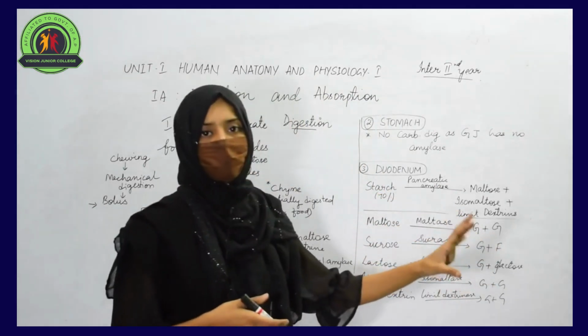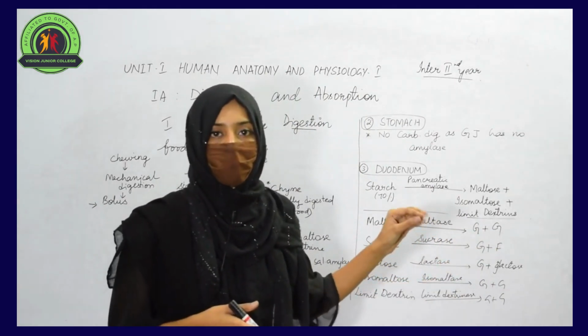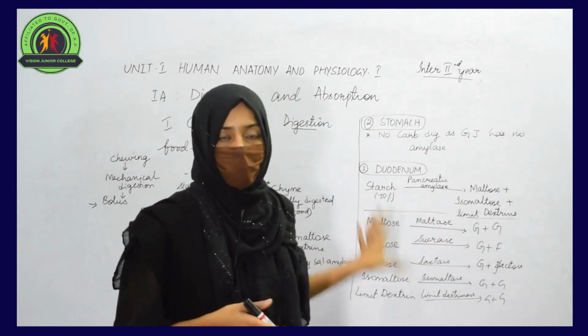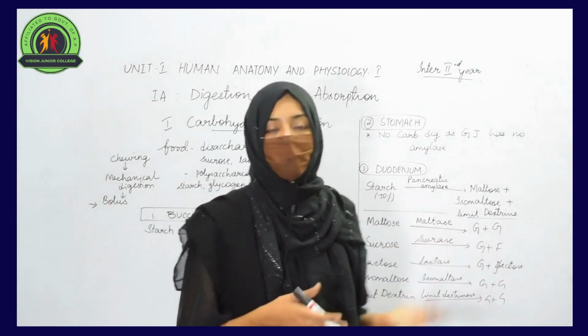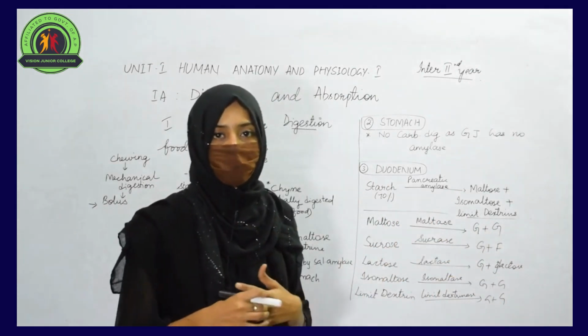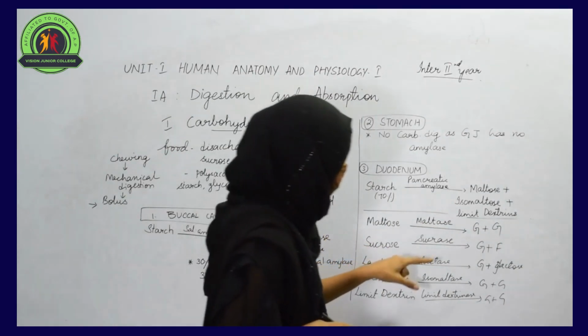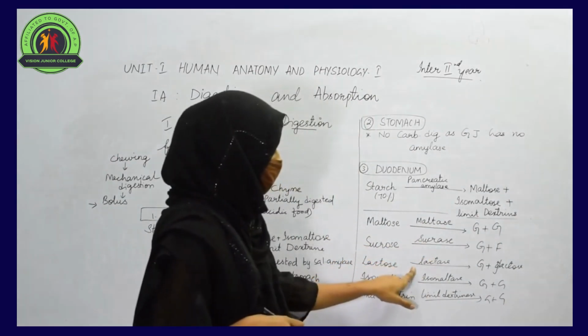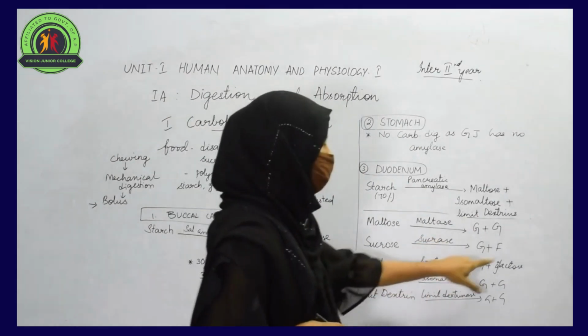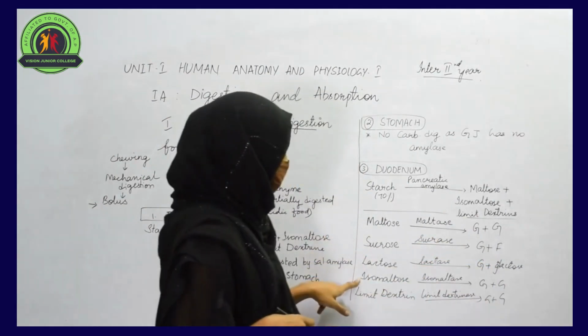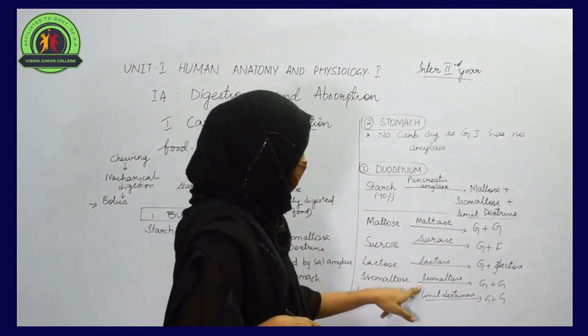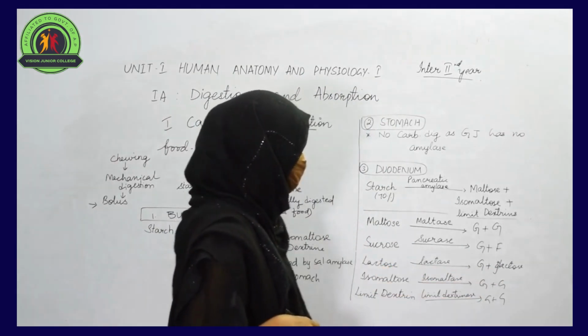Glucose and fructose are simple sugars. After the breakdown of these complex sugars into simple sugars, we can get energy from them. Lactose can be broken down by the action of the enzyme lactase into glucose and galactose. Isomaltose, in the presence of the enzyme isomaltase, can be converted into glucose and glucose again.